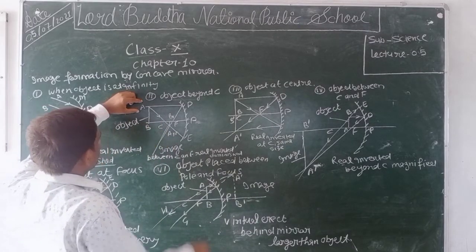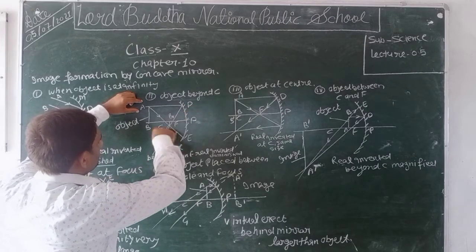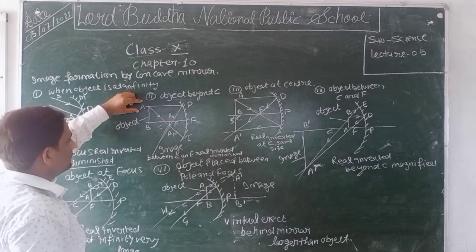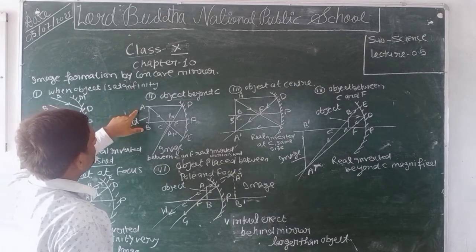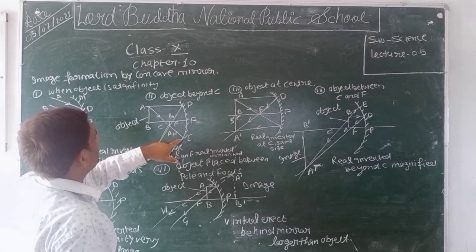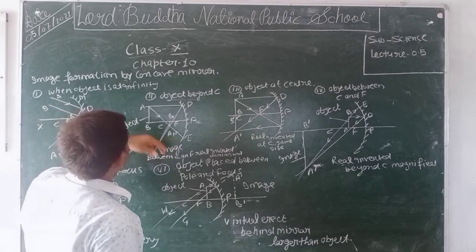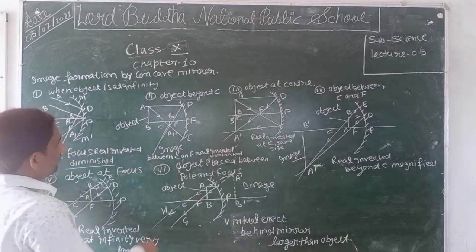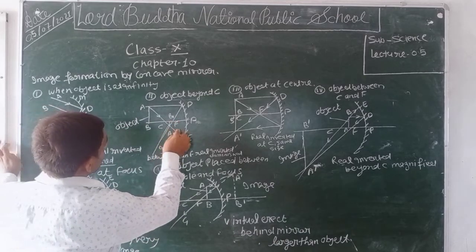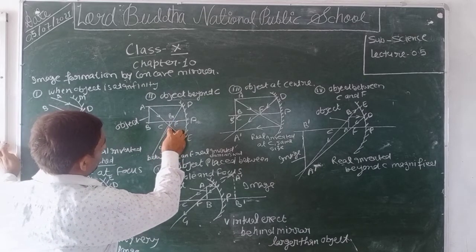The ray parallel to the principal axis after reflection passes through the focus, and the ray which passes through the center of curvature retraces its path back.